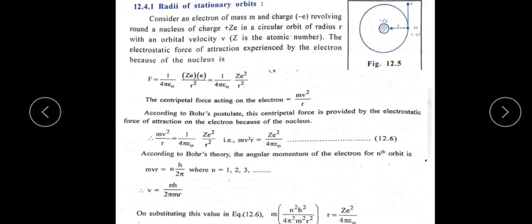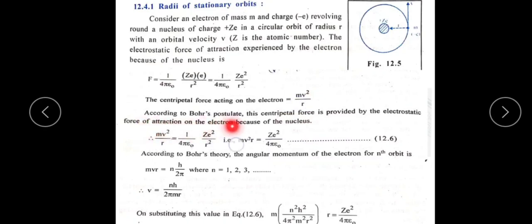Now the centripetal force acting on the electron. If an electron is revolving around the nucleus, there must be a centripetal force. The centripetal force acting on the electron is, by the general formula, equal to mv square divided by r.